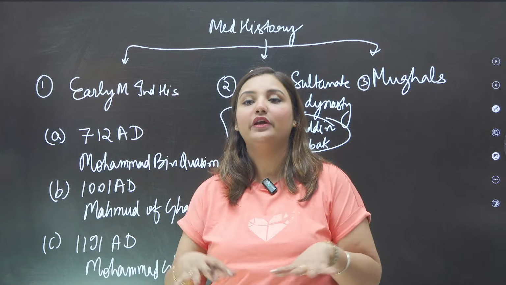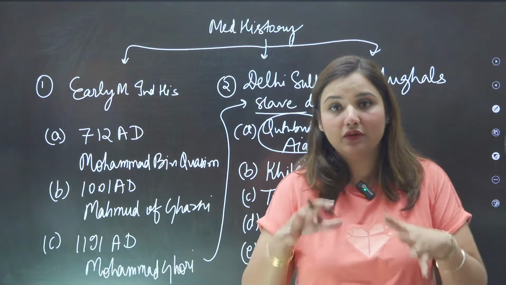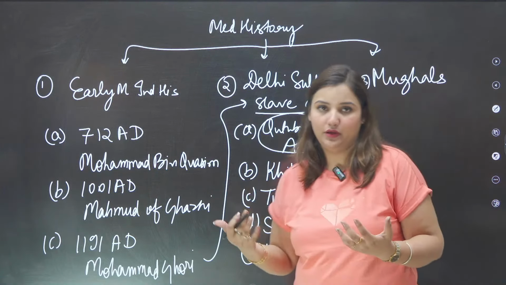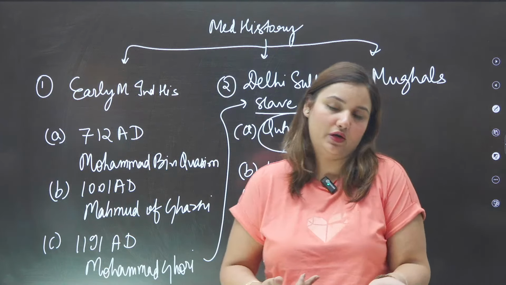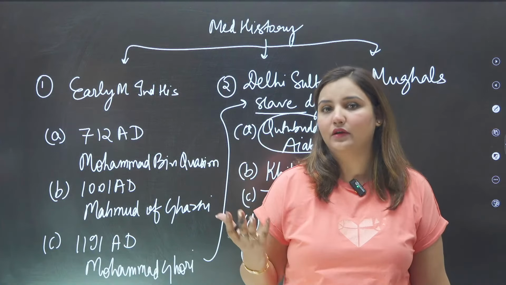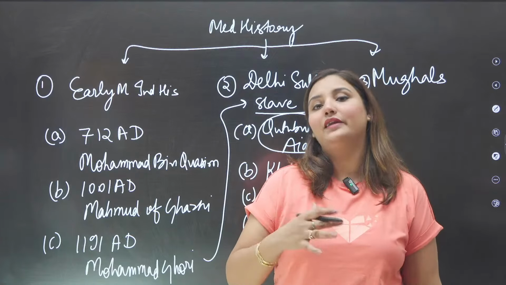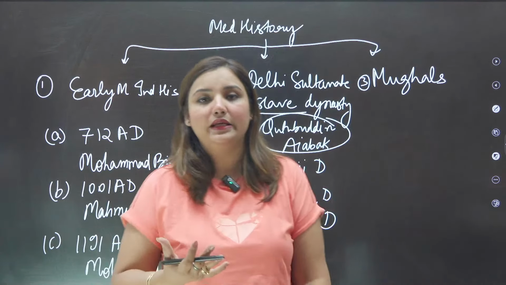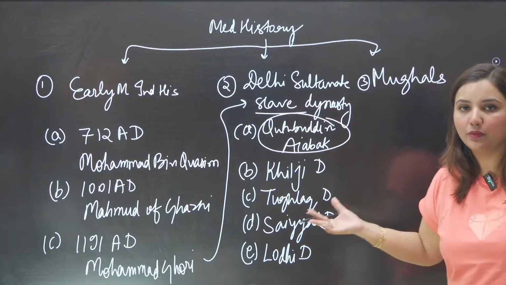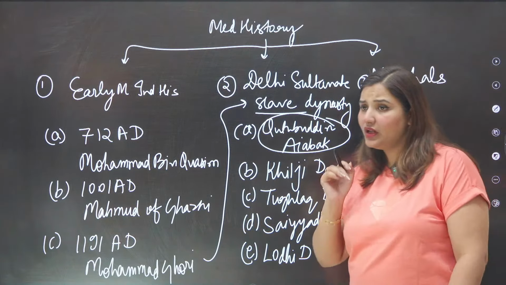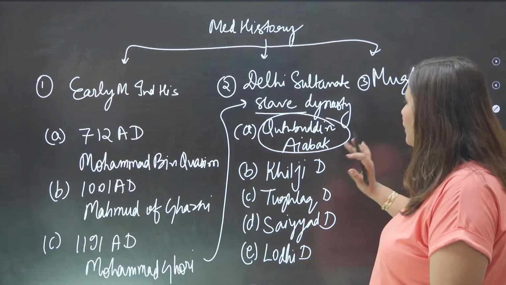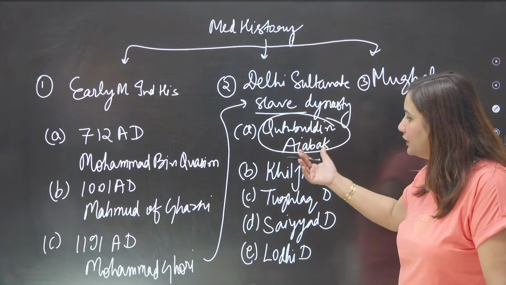So they used to treat everybody equally. Even the slaves were treated very nicely. Now, if the slaves were good, they were promoted as a general. So he was a commander also. Now they could get a letter from the Sultan, and that letter would recognize the leadership of the slave, and then that particular slave could become a ruler. Okay. So now he also got the letter from the Khalifa, and a letter of recognition was given to Qutbuddin Aibak.